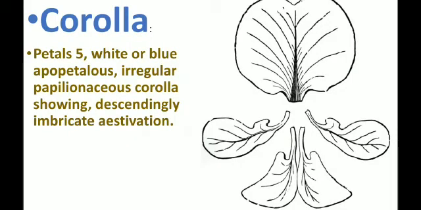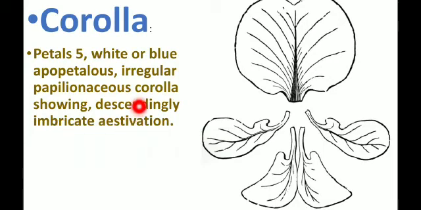And next one is the corolla. So already I told petals 5, white or blue color in nature, apopetalous, irregular. So irregular means the 5 are not similar in shape. Okay, papilionaceous form, that is butterfly shape, and corolla showing descendingly imbricate aestivation.